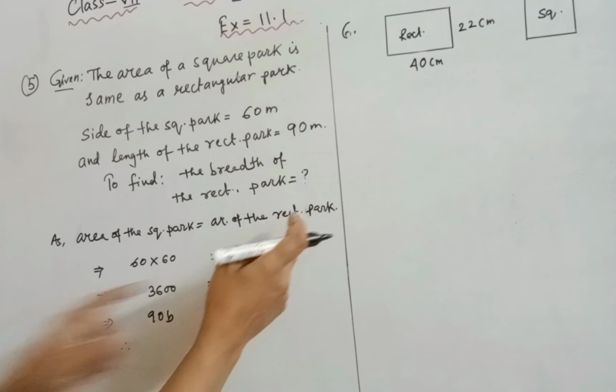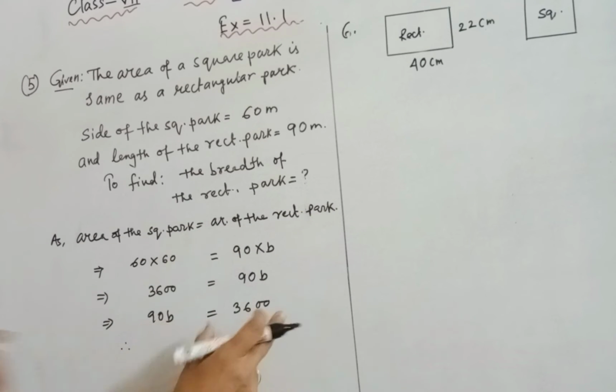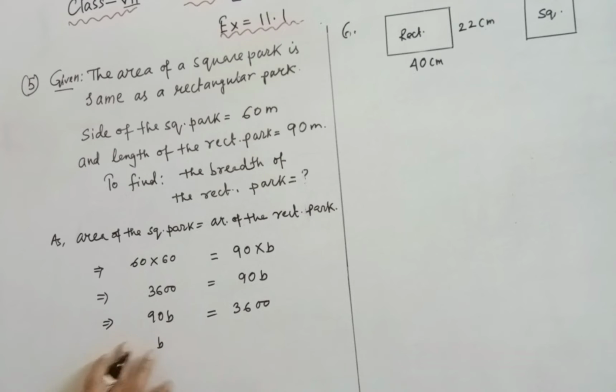Therefore we can write in this way also: area of the rectangular park is equal to area of the square park. Then no need to change the side, but in both the cases it will be the same. b is equal to 3600 divided by 90. 0 you can cancel, 9 fours are 36, and 0.